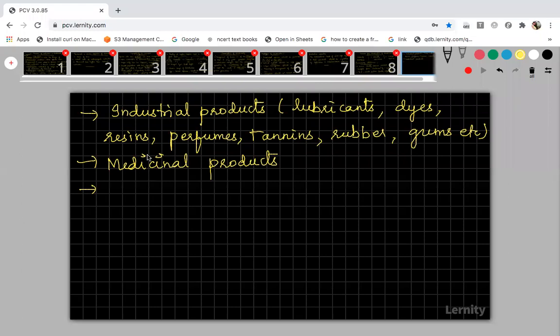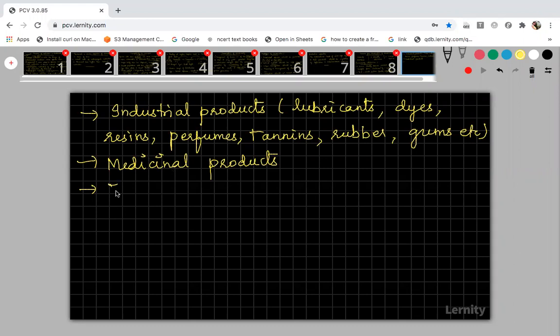Have you heard of hirudin? Hirudin is a compound taken from the blood-sucking leech. It is an anticoagulant. Suppose for one-sided headache, they will allow leeches to suck the blood, that is, dissolve the clot present in your body, so that the pain gets relieved. So many medicinal products we get from both plants and animals.